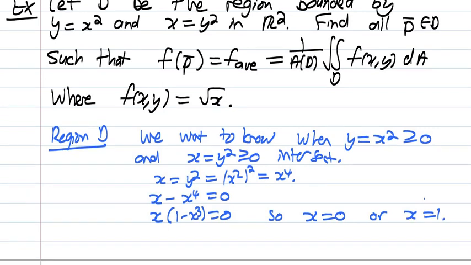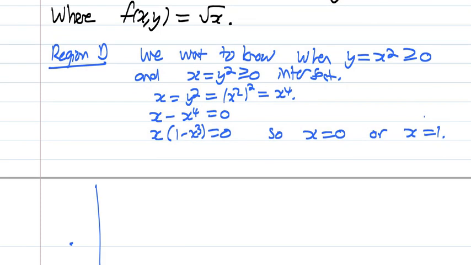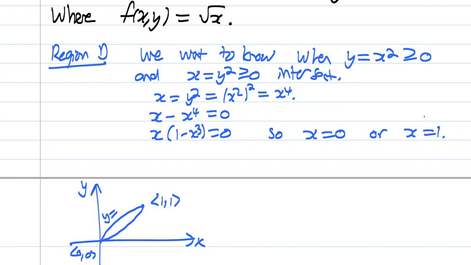Next we're going to draw this region. Remember this is a subset of R2. We worked out that they intersect at the origin, which is the point (0,0), and at the point (1,1). And so we draw the curves y equals x squared and x equals y squared, and it looks like this little leaf. I'm going to leave it for you to verify.